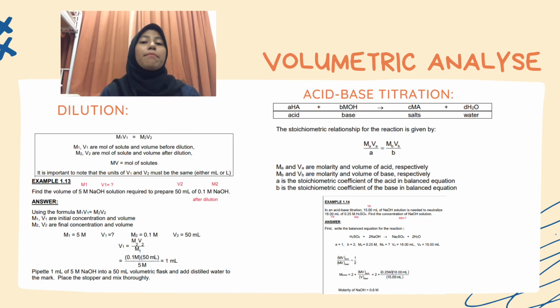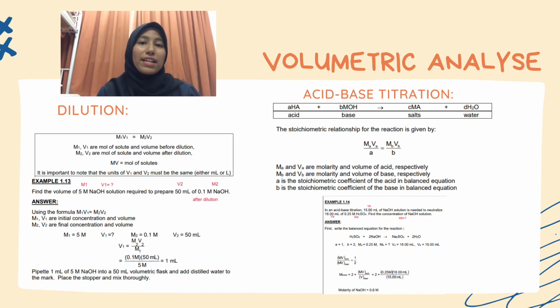Acid-base titration is a method to determine the concentration of an acid or base by neutralizing the acid or base with the known concentration of acid or base. Neutralization of acid-base produces salts and water. The reaction is acid react with base produce salts plus water.